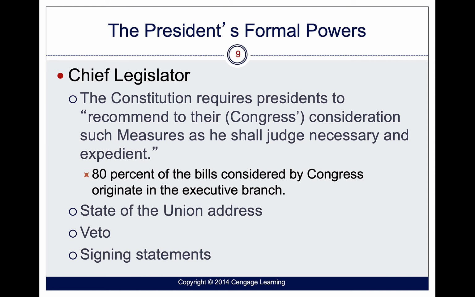As part of the checks and balance systems, we know that the president has the power to veto legislation that comes out of Congress. And as part of this veto, they can issue signing statements, giving reasons that they're vetoing the bill. But also, if they vote to sign a bill into law, they can also give reasons for that as well.